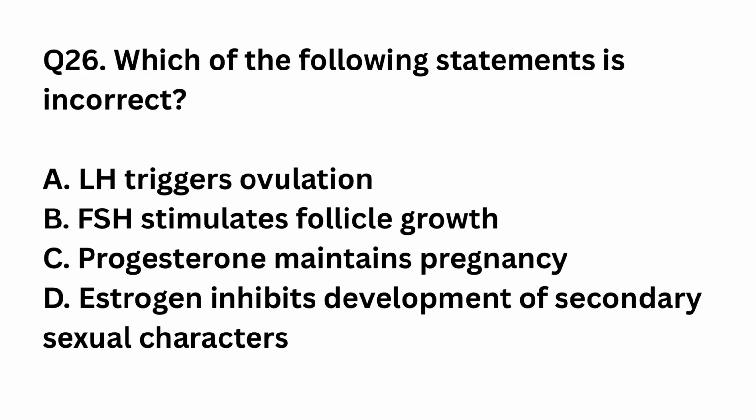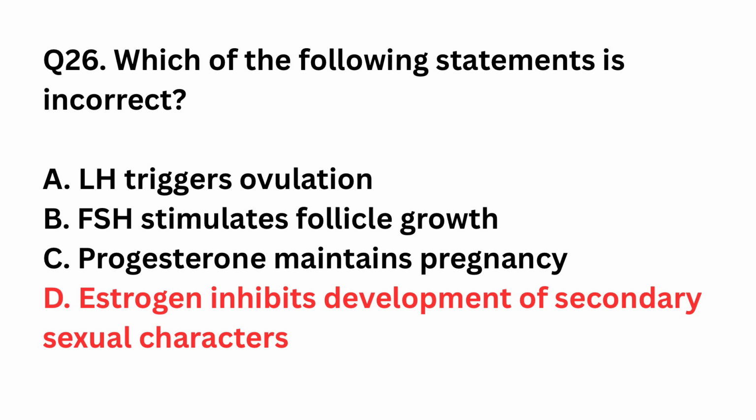Question number 26. Which of the following statements is incorrect? Luteinizing hormone triggers ovulation. Follicle stimulating hormone stimulates follicle growth. Progesterone maintains pregnancy. Estrogen inhibits development of secondary sexual characters. The right answer is option D.